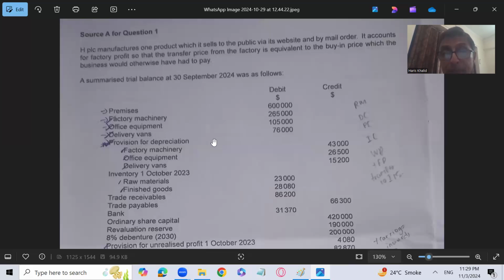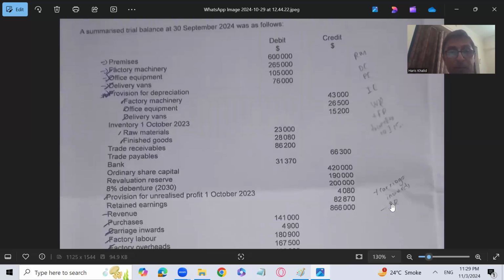So we presume that the finished goods inventory is at transfer price, because it has been transferred from the last year to this year along with the factory profit. So factory profit is included in this. Trade receivables, trade payables, bank overdraft and bank positive are given. Ordinary share capital 4,20,000, revaluation reserve 1,90,000. It means that this is a question of company accounts, and it includes company manufacturing accounts, right?